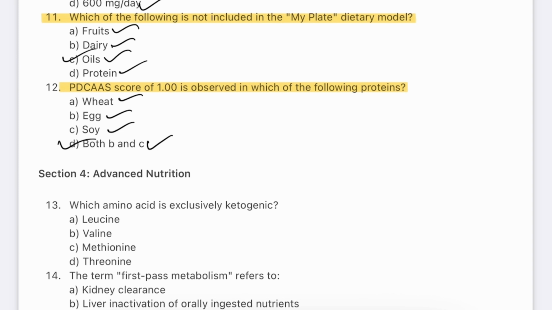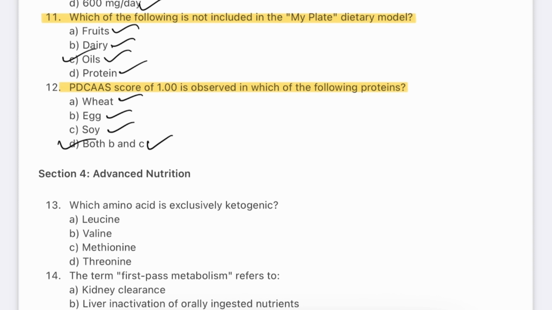PDCAAS, protein digestibility corrected amino acid score, evaluates protein quality. Eggs and soya protein have the highest score of 1, indicating complete essential amino acids and high digestibility. These are ideal protein sources for both vegetarians and non-vegetarians. Wheat protein scores lower due to limited amino acids and digestibility.